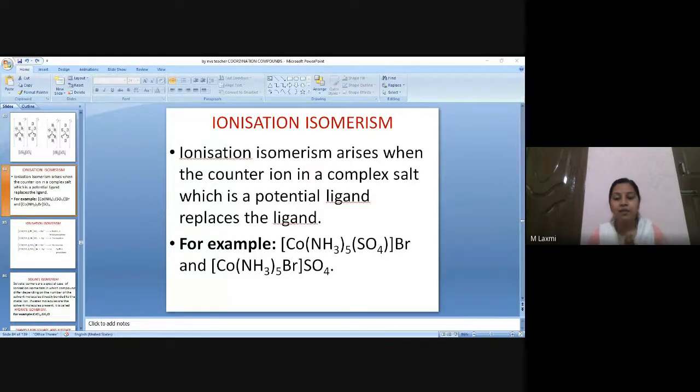Done. Then there are two types of ligands, whose name should come first? Ammine's name should come first, then only sulfato. So pentaammine, sulfato, cobalt, oxidation number or oxidation state, bromine. That's all. Try the second one, Hansika.